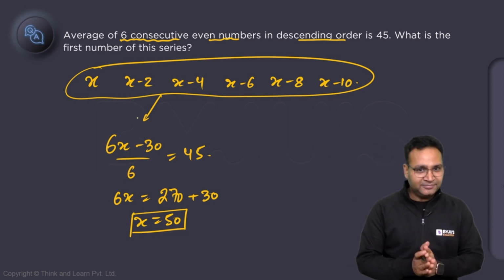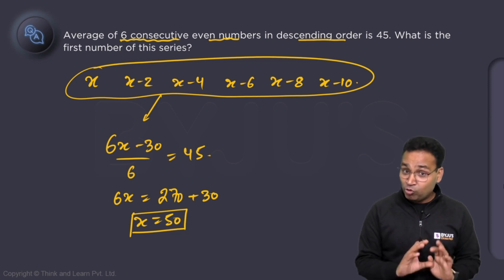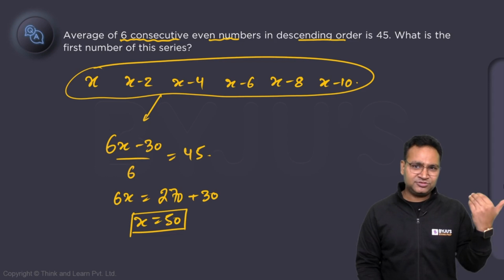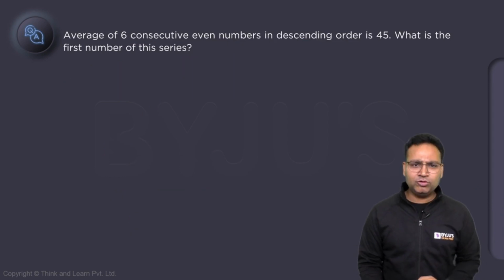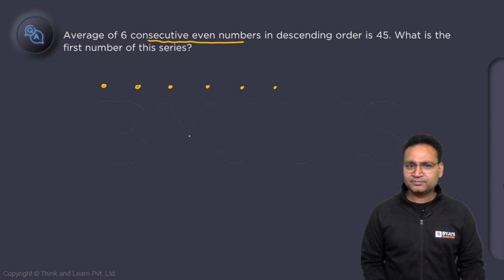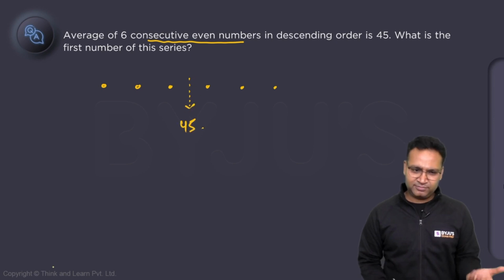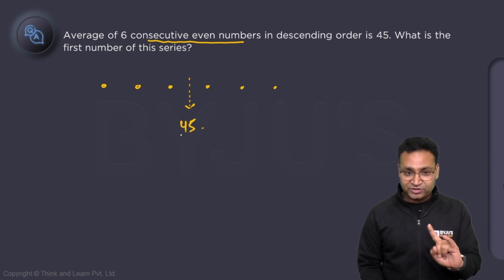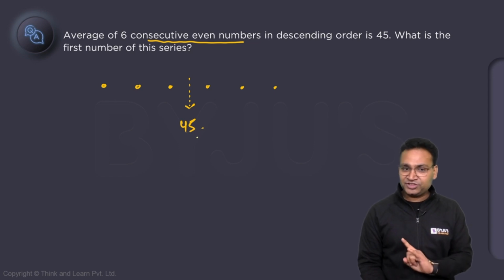Okay, is this clear? That's one way of doing it. But imagine if you are Jatin sir's student. You know that these are forming an AP series. So let me write the 6 numbers like dots. The average is the middlemost number, that is 45. I know the average of an AP series is the middlemost number.